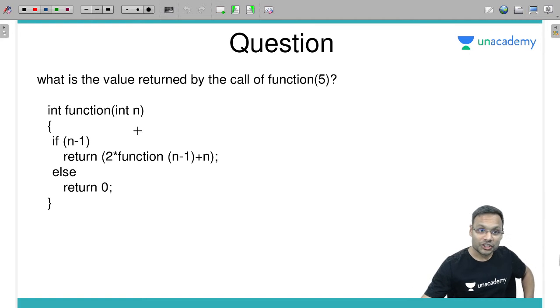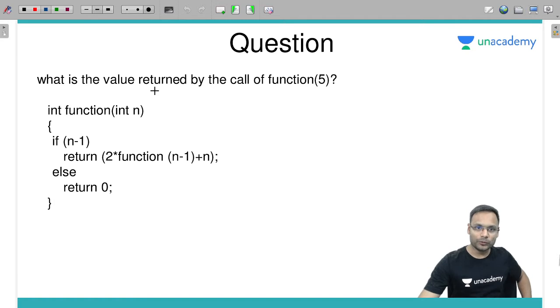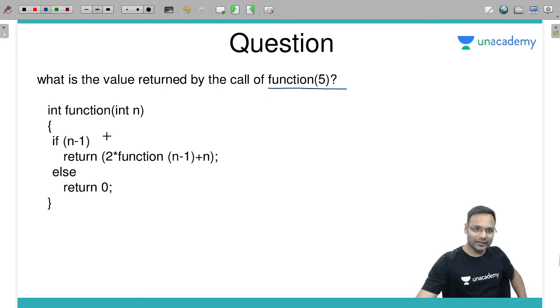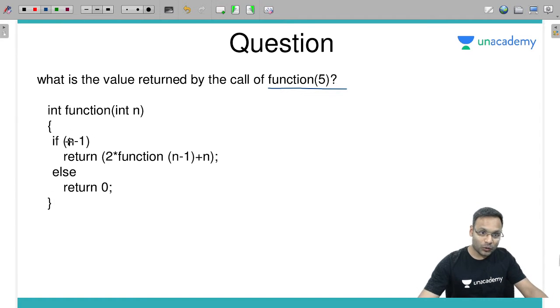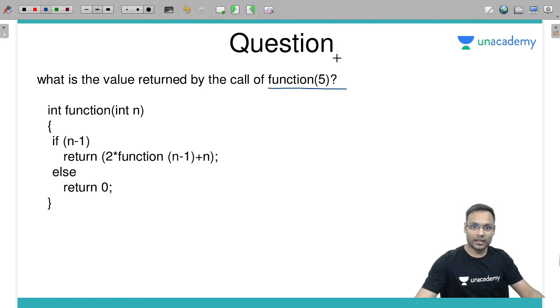We have a recursion here. What is the value returned by the call of function f of 5 when this is the function? 2 into f of n minus 1, plus n. So if n minus 1 is true, then we need to do this. So first of all, I have called function of 5.